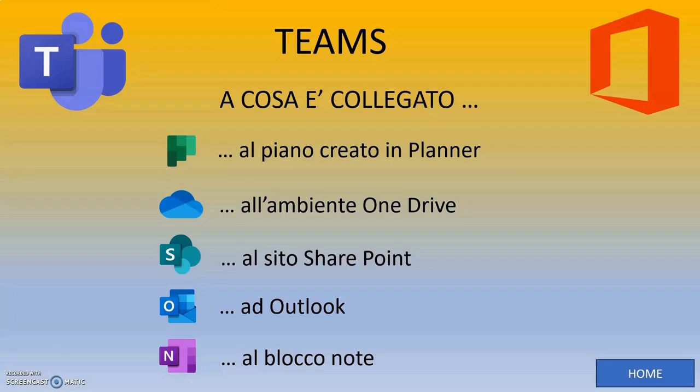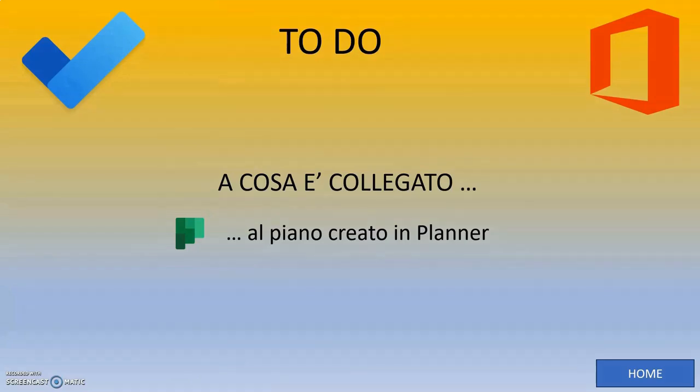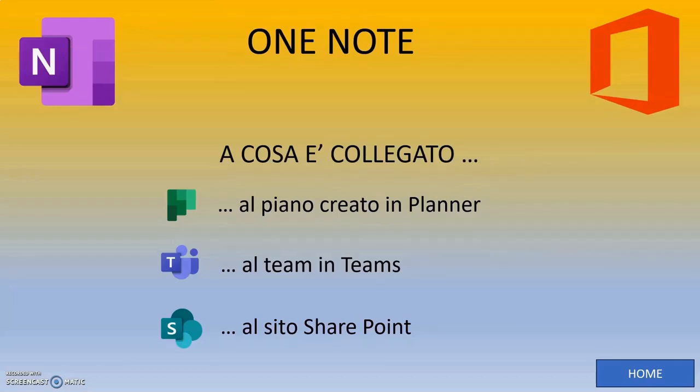SharePoint will be linked to the plan we created in Planner, to the OneDrive environment that was automatically created when the plan was set up, to the team in Teams that we will manually link to the plan, to Outlook, and also to OneNote. Similarly, Teams will connect to the plan we created manually in Planner. At this point, it will be as if it happened by default. Once the manual connection is established, it will be direct, like with SharePoint, which was created automatically at the time of the plan's creation.